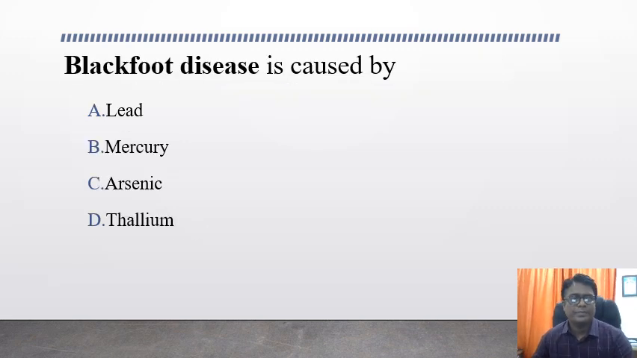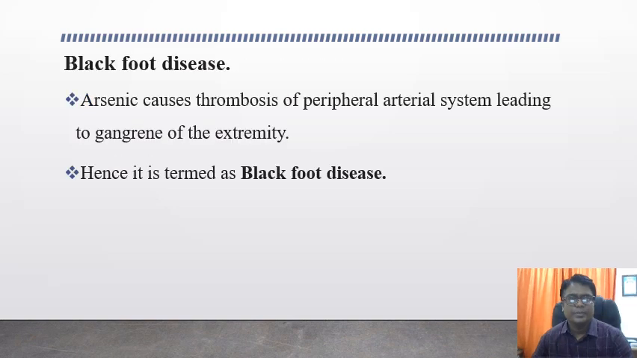Black foot disease is caused by: lead, mercury, arsenic, and thallium. The answer for this question is arsenic poisoning. What is this black foot disease? Arsenic causes thrombosis of the peripheral arterial system that leads to gangrene of the extremities, and hence it is termed black foot disease.